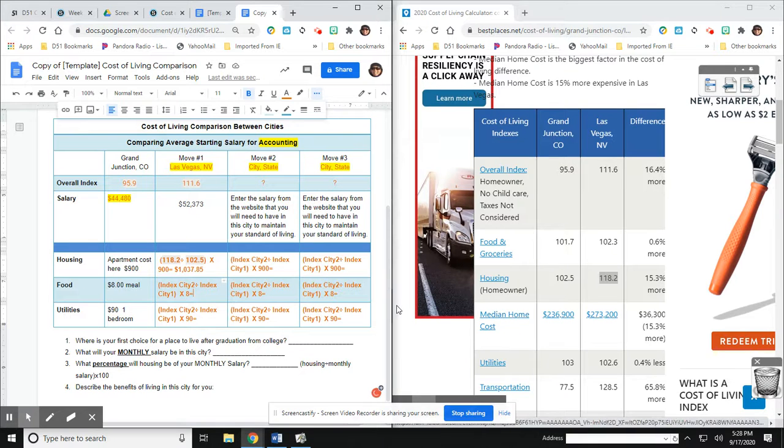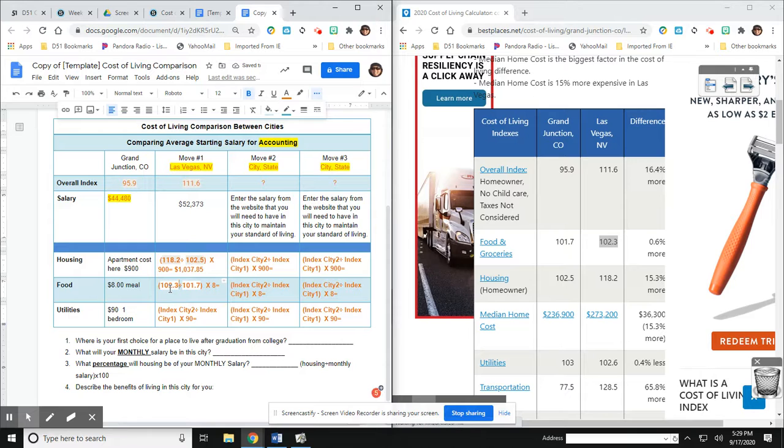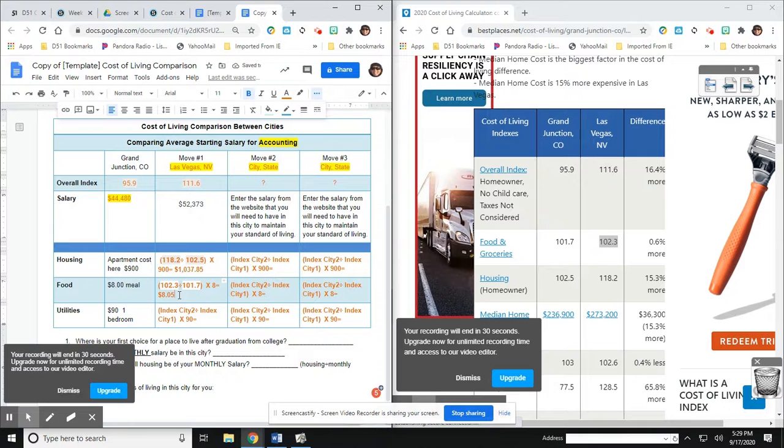So now I can do the same thing for an $8 meal. So City 1, Grand Junction, replace City 1 index and City 2 index. And then again, I have just another math problem. Clear my calculator. 102.3 divided by 101.7 equals, times the $8 meal in Grand Junction would be $8.05 in Vegas. So a little more expensive, but not much.